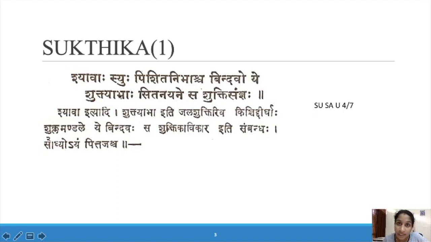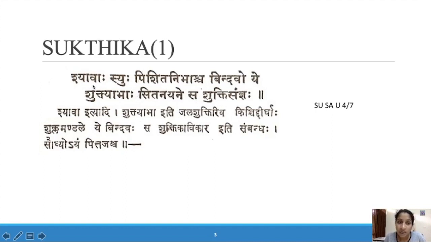So it is seen in the Shukla Bhaga: Shyavah syuh pishita nibhashcha bindavo. Acharya Sushruta also mentioned this as a bindu, a small dot. Shyava Varna, that is brownish in color. Pishita Nibhashcha: pishita means mamsa, formed of mamsa. Shuktyabha means it looks like Shukti, a Jala Shukti, a slightly long seashell. Sita nayane Shukti Sanjnaha: that is known as Shukti.